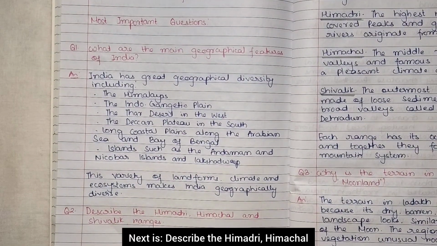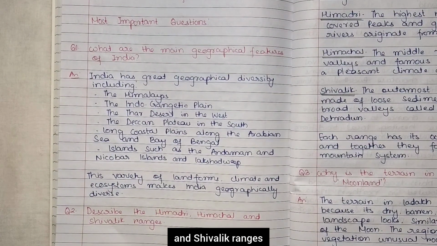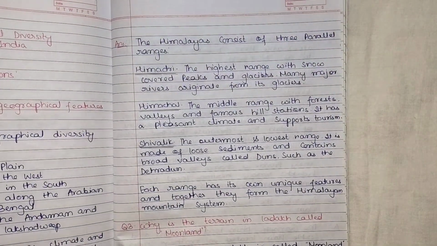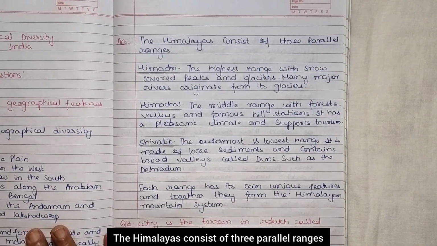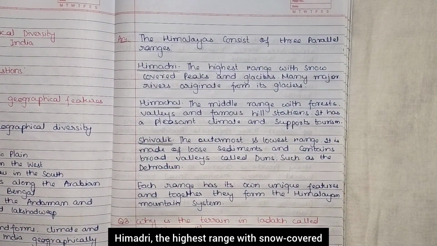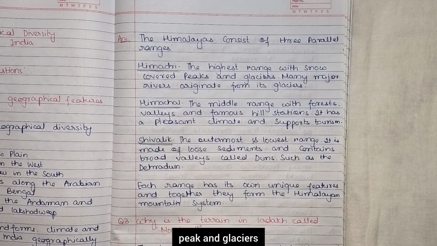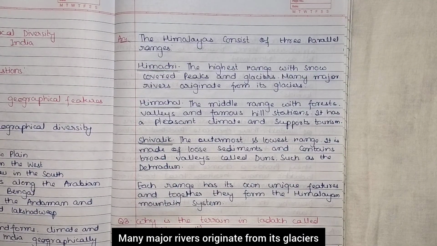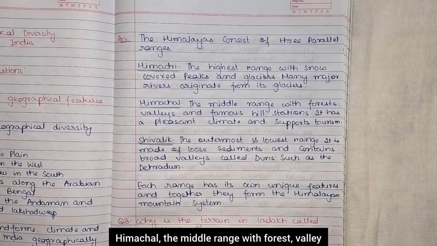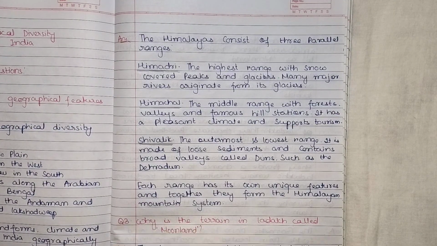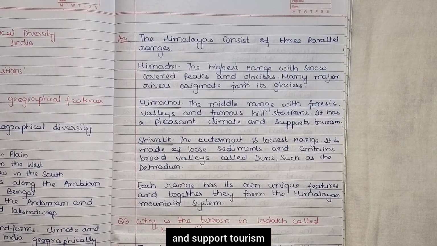Next is, describe the Himadri, Himachal and Shivalik ranges. The Himalayas consist of three parallel ranges: Himadri, the highest range with snow-covered peaks and glaciers. Many major rivers originate from its glaciers. Himachal, the middle range with forests, valleys and famous hill stations. It has a pleasant climate and supports tourism.